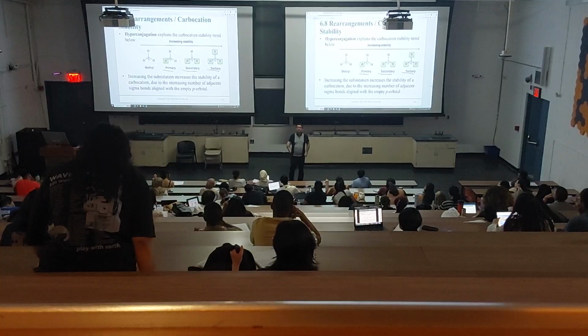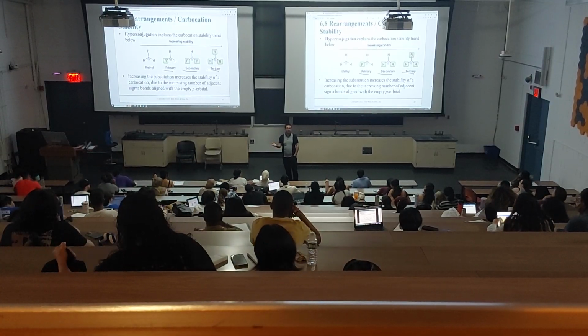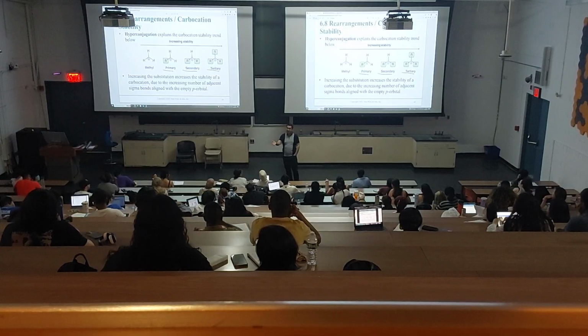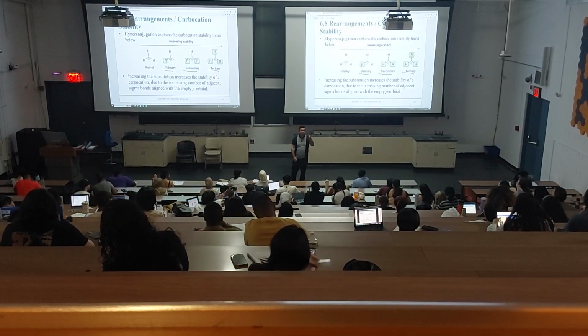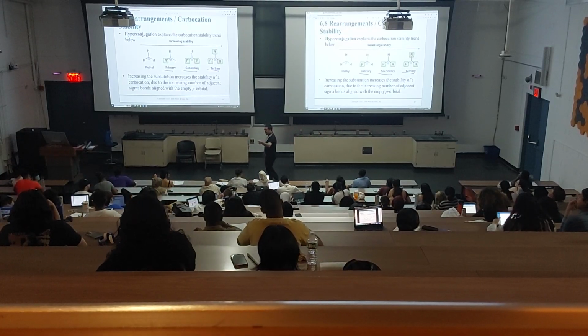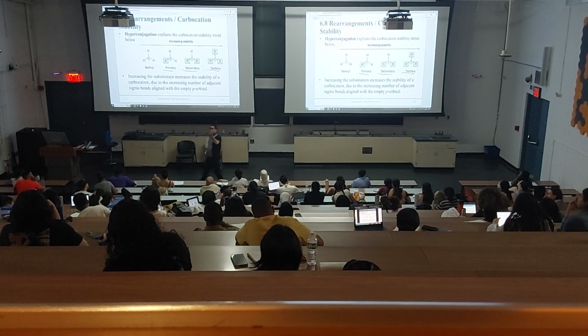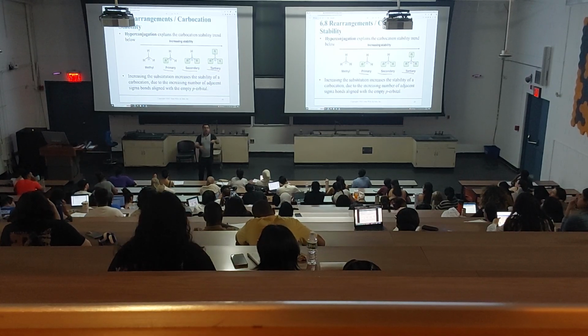Can you rearrange something bigger? Anything can, but we start from the smallest. The idea for a rearrangement is you must get something more stable. If you don't get something more stable, it doesn't happen, right?